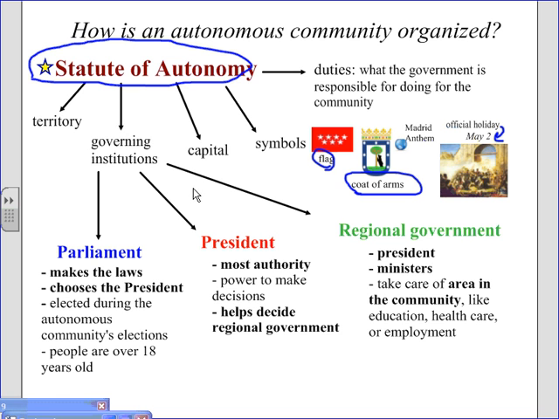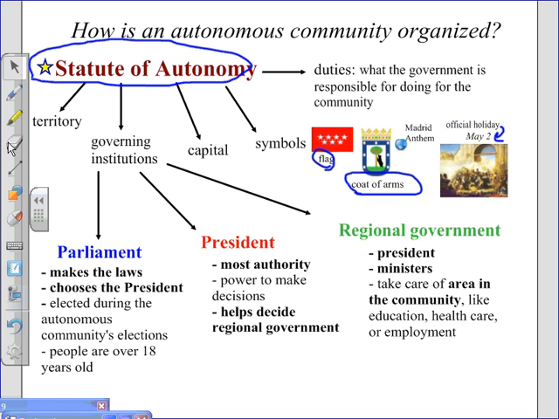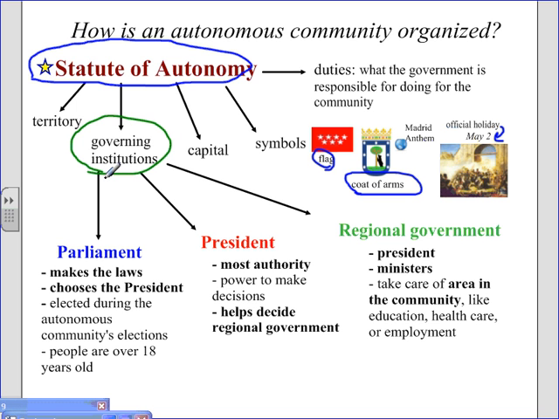Now, one of the most important parts of the Statute of Autonomy is that it sets up governing institutions. So the Statute of Autonomy decides what institutions will help decide who gets what in the community and how they're going to give different groups different resources like money, for example. So there are 3 big governing institutions in each autonomous community. Parliament, first of all, is very important because it makes the laws. Also, the parliament chooses the president that will help lead the autonomous community.